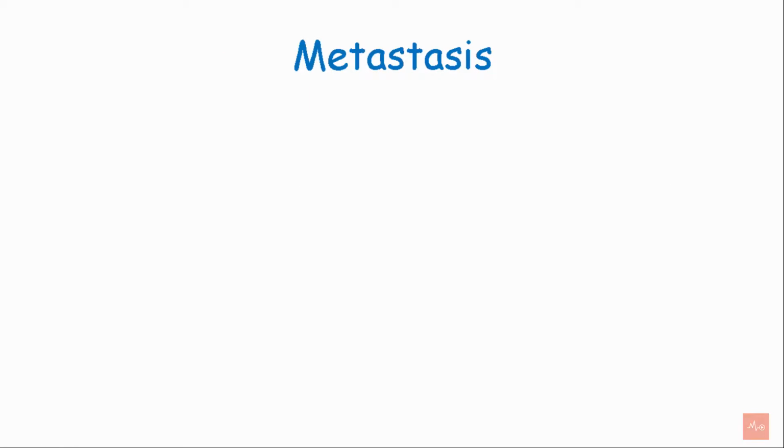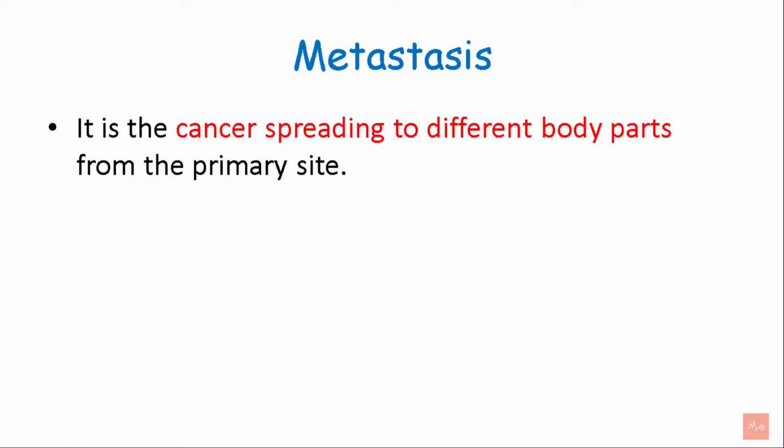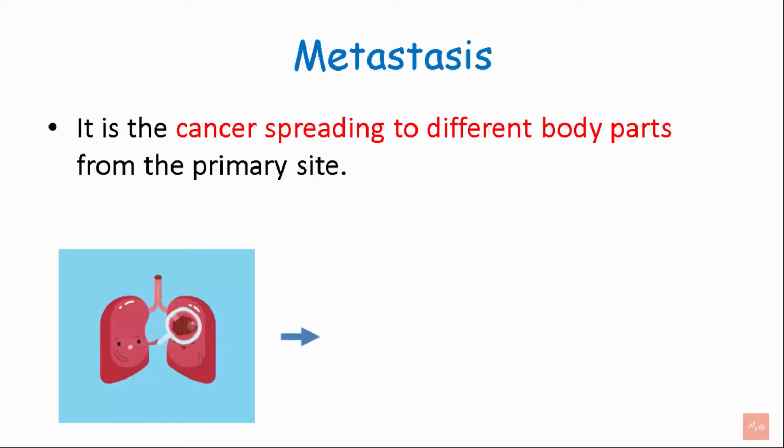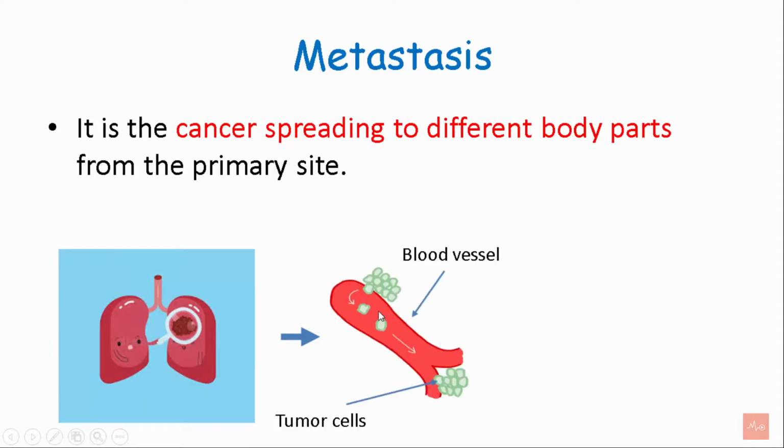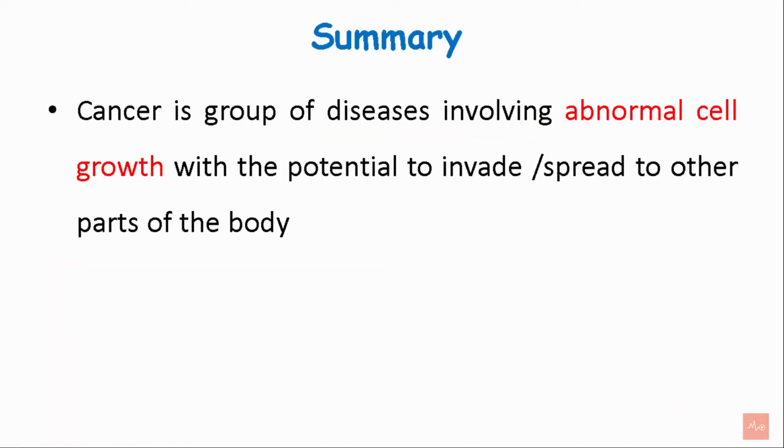Now let's understand what metastasis is. It is the cancer spreading to different body parts from the primary site. Metastasis is a complex biological process that begins with detachment of the tumor cells from the primary tumor, spreading into distant tissues or organs. For example, this is the lung, which is the primary site of the tumor. Through the bloodstream, it spreads to other parts of the body. For example, it goes to the kidneys, and here is the tumor that has metastasized from the lung to the kidneys. Cancer is a group of diseases that involves abnormal cell growth with the potential to spread to other body parts.